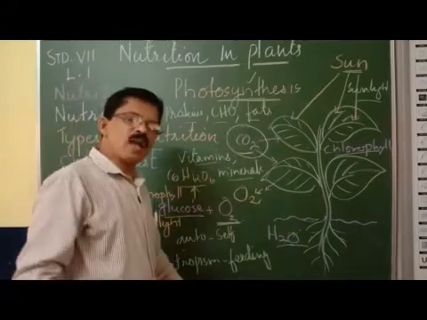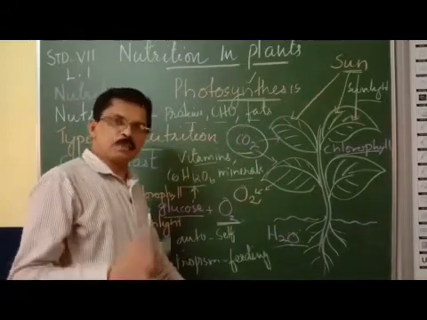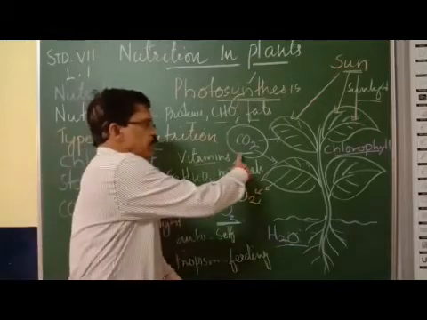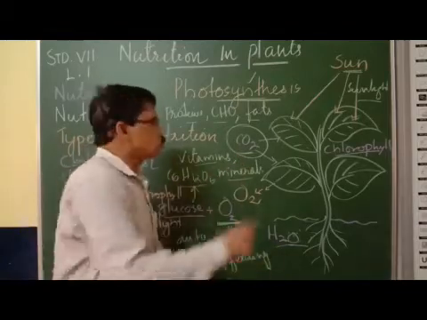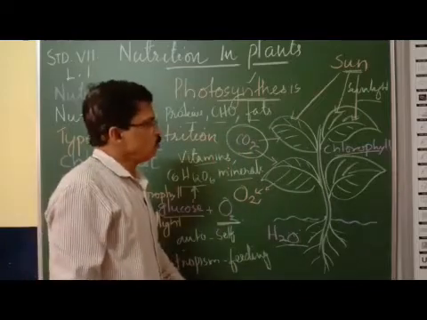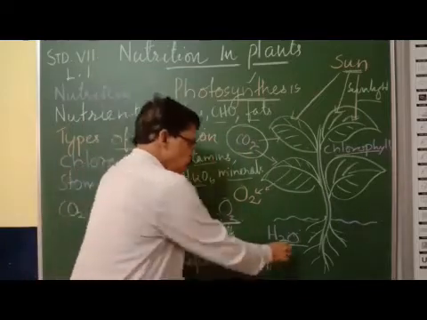Very clear? Yes, clear. Now, how do plants get water?